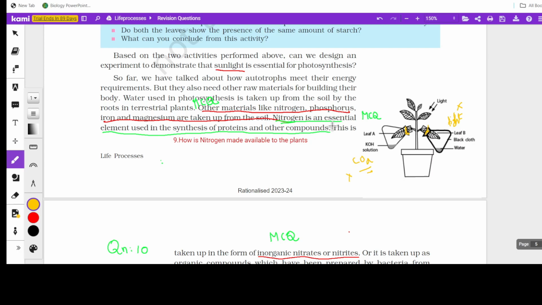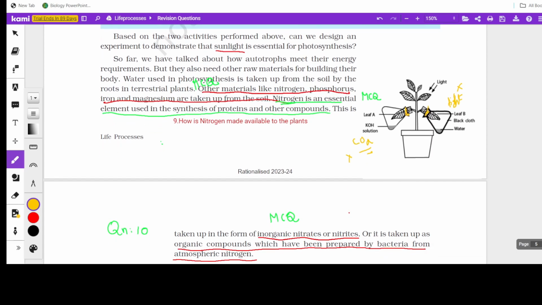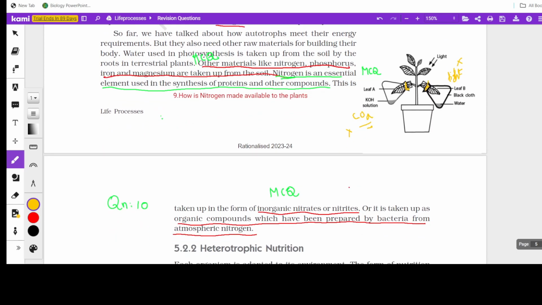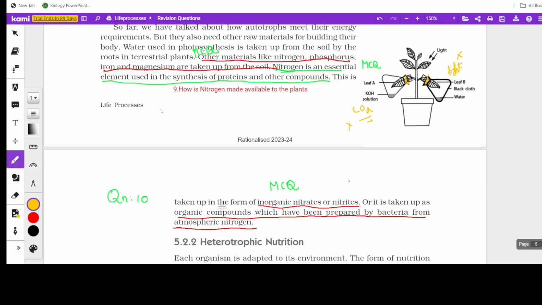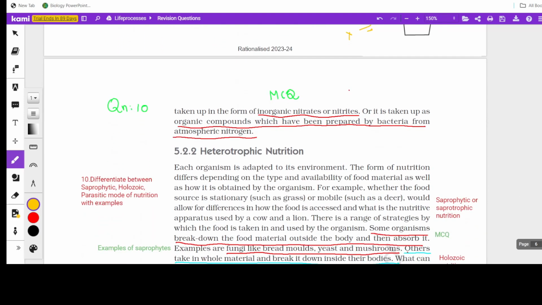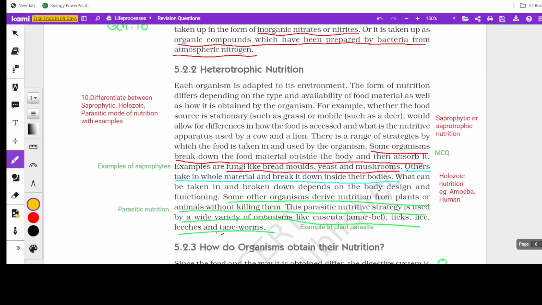Nitrogen is an essential element used in the synthesis of proteins and other compounds. And also the question can be asked, how is nitrogen made available to the plants? It is taken up in the form of inorganic nitrates or nitrites, or it is taken up as organic compounds which have been prepared by bacteria from the atmospheric nitrogen. So this part is important. Now coming to heterotrophic nutrition.